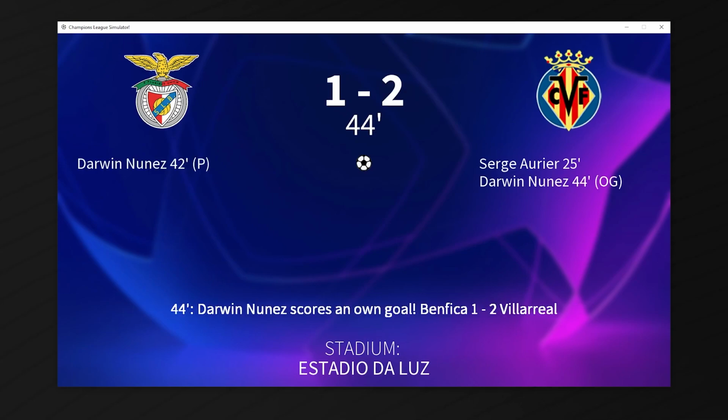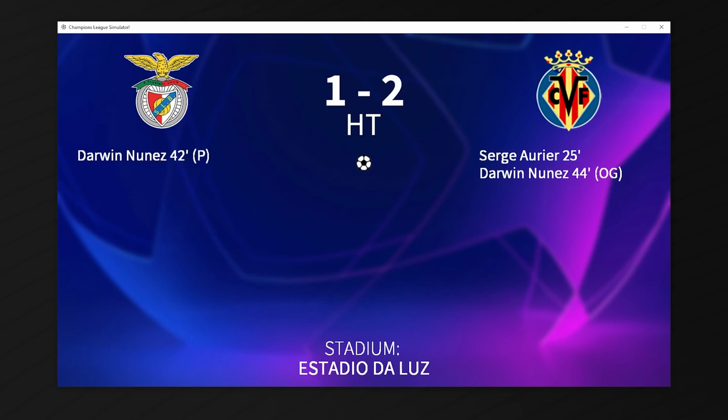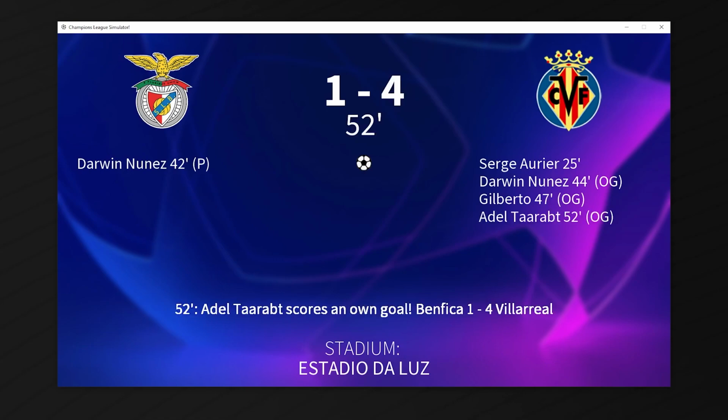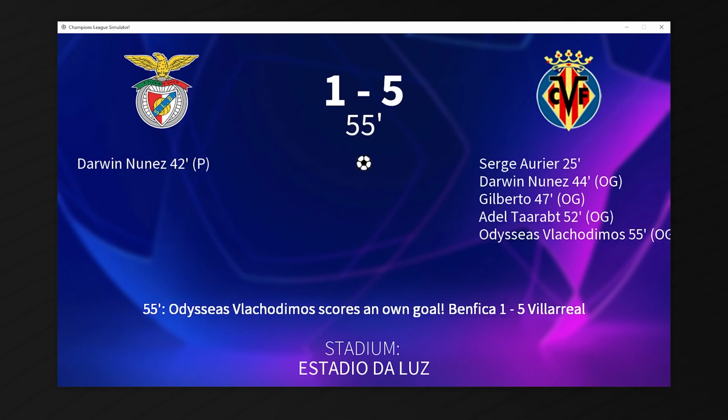He does score, but right after that, he scores an own goal, so it's 2-1 to Villarreal. At halftime, it's 2-1 to the Yellow Submarine. 3-1 now as Gilberto scores an own goal. 4-1 because Tarap scores an own goal. 5-1 because their goalie scores an own goal.